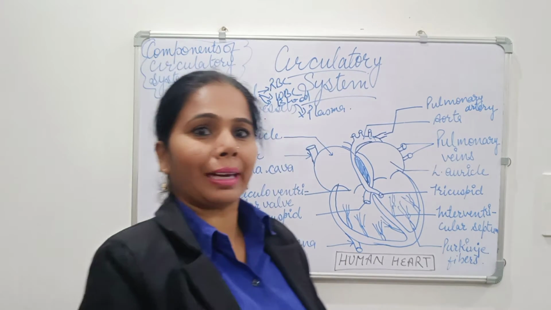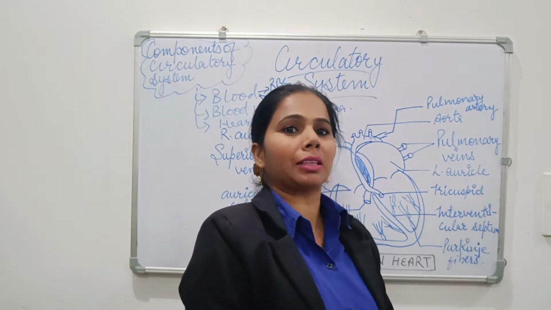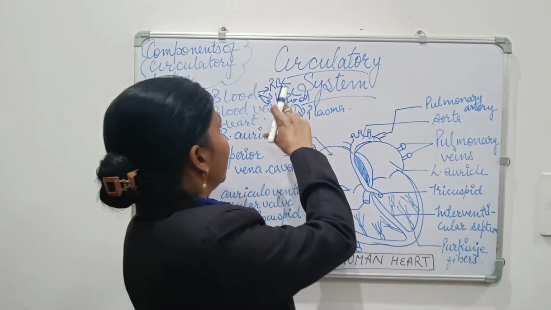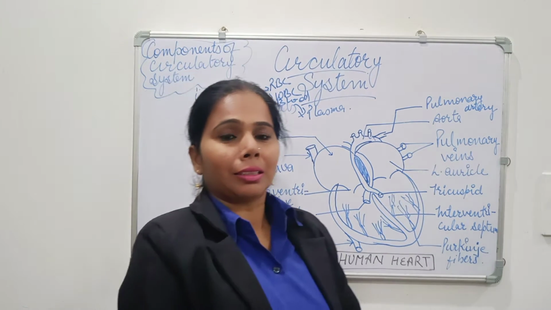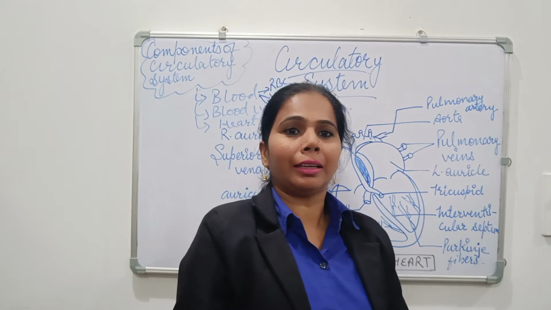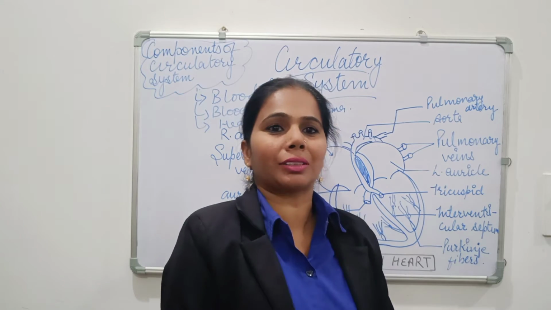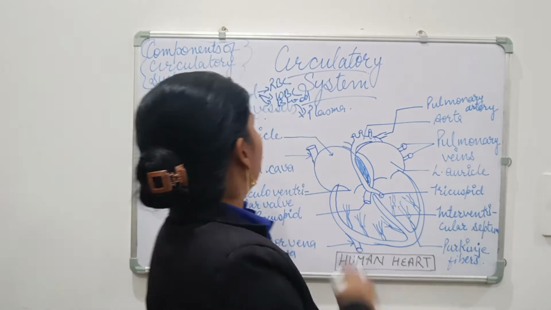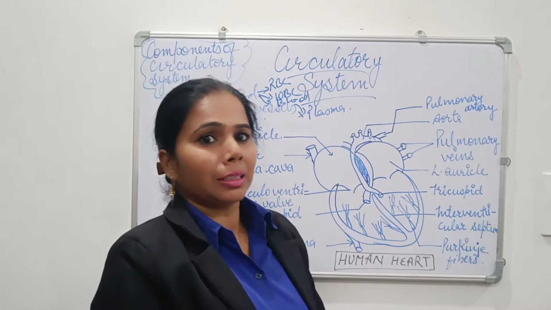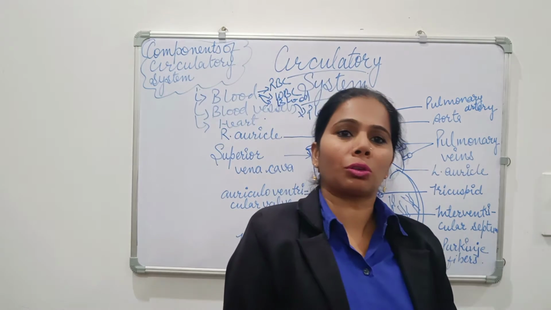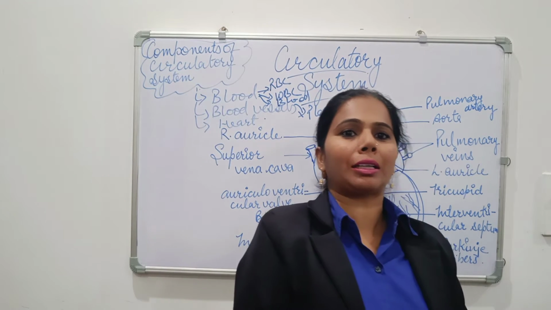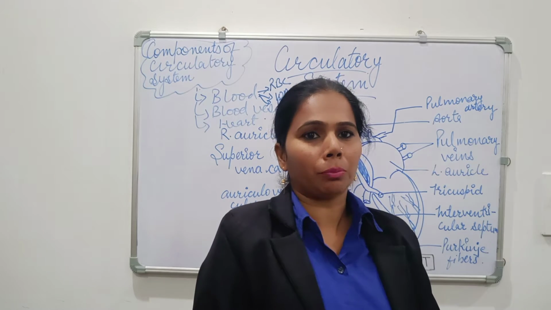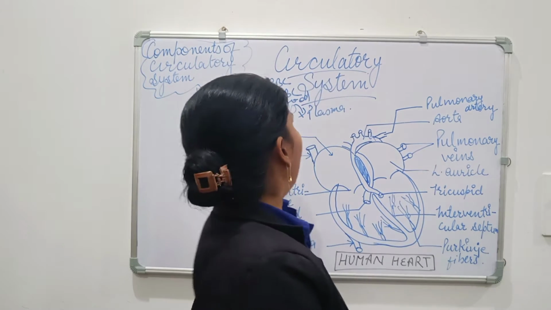RBCs are the red blood cells, also known as erythrocytes. The main function of RBCs is that they bind with oxygen as well as with CO2. WBCs are the white blood cells, also known as leukocytes, and they provide immunity to the body of the organism.